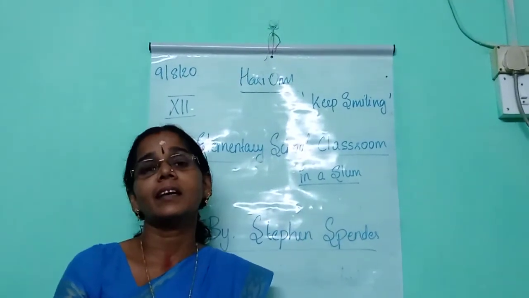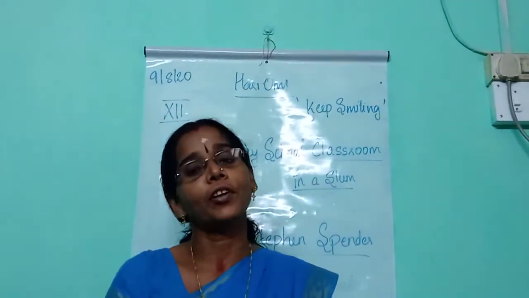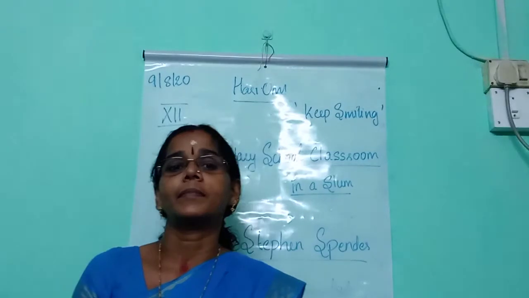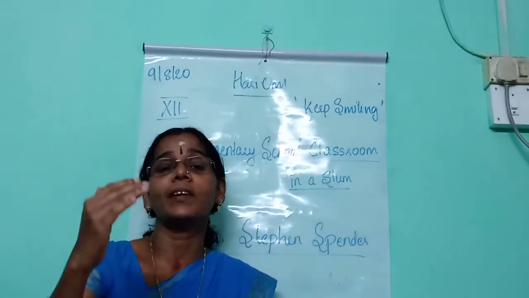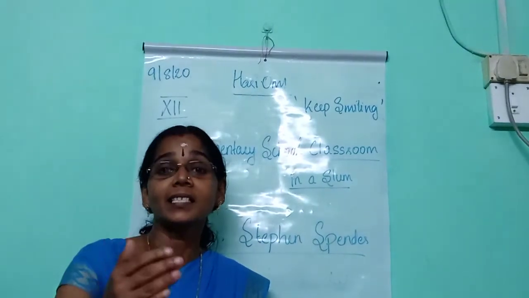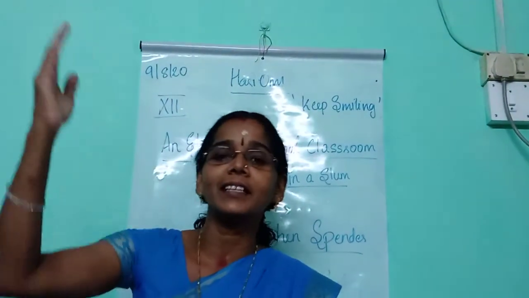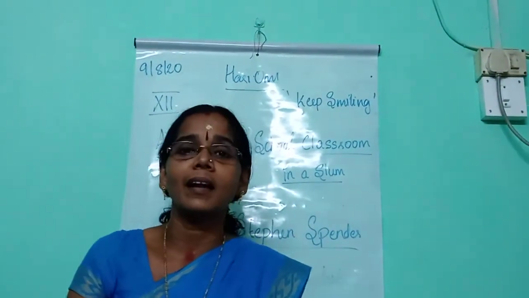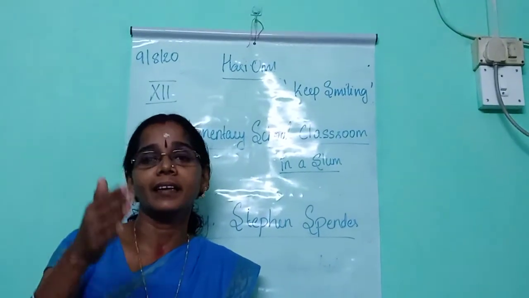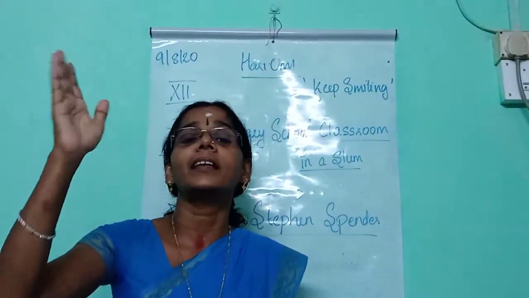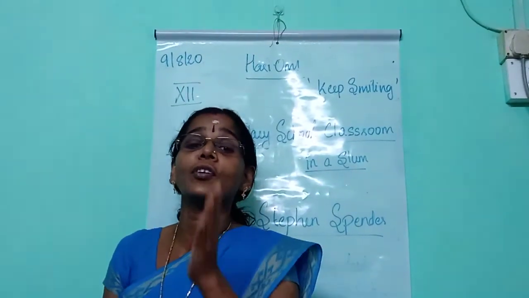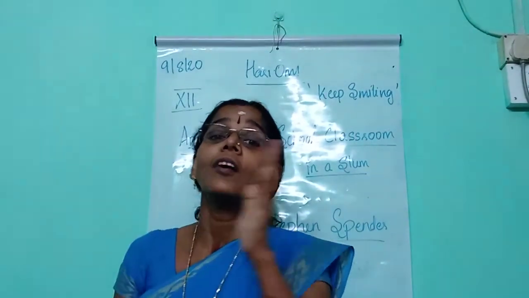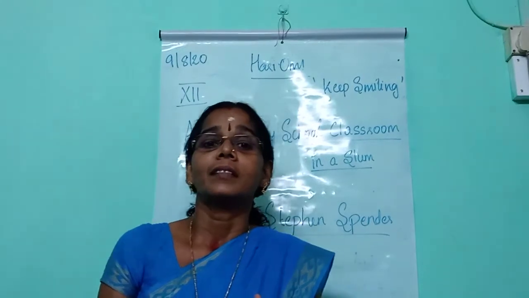In the second stanza, in the beginning of the stanza itself, the poet uses the word sour cream to suggest the decaying aspect. That means the walls of the classroom are dull and dirty. But many donated items have been pasted on the wall. The world depicted on the wall is totally different from the world of these children.